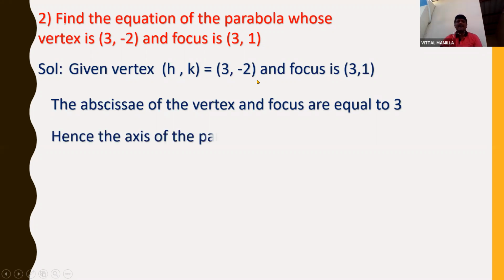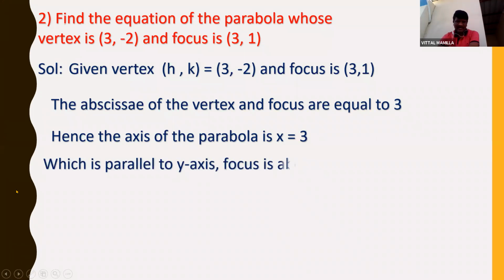Hence the axis of the parabola is x is equal to 3, which is parallel to the y-axis. To get this, we have seen the previous diagram. You need not draw the diagram here. Simply I can write x is equal to 3 is the axis of the parabola, which is parallel to the y-axis.